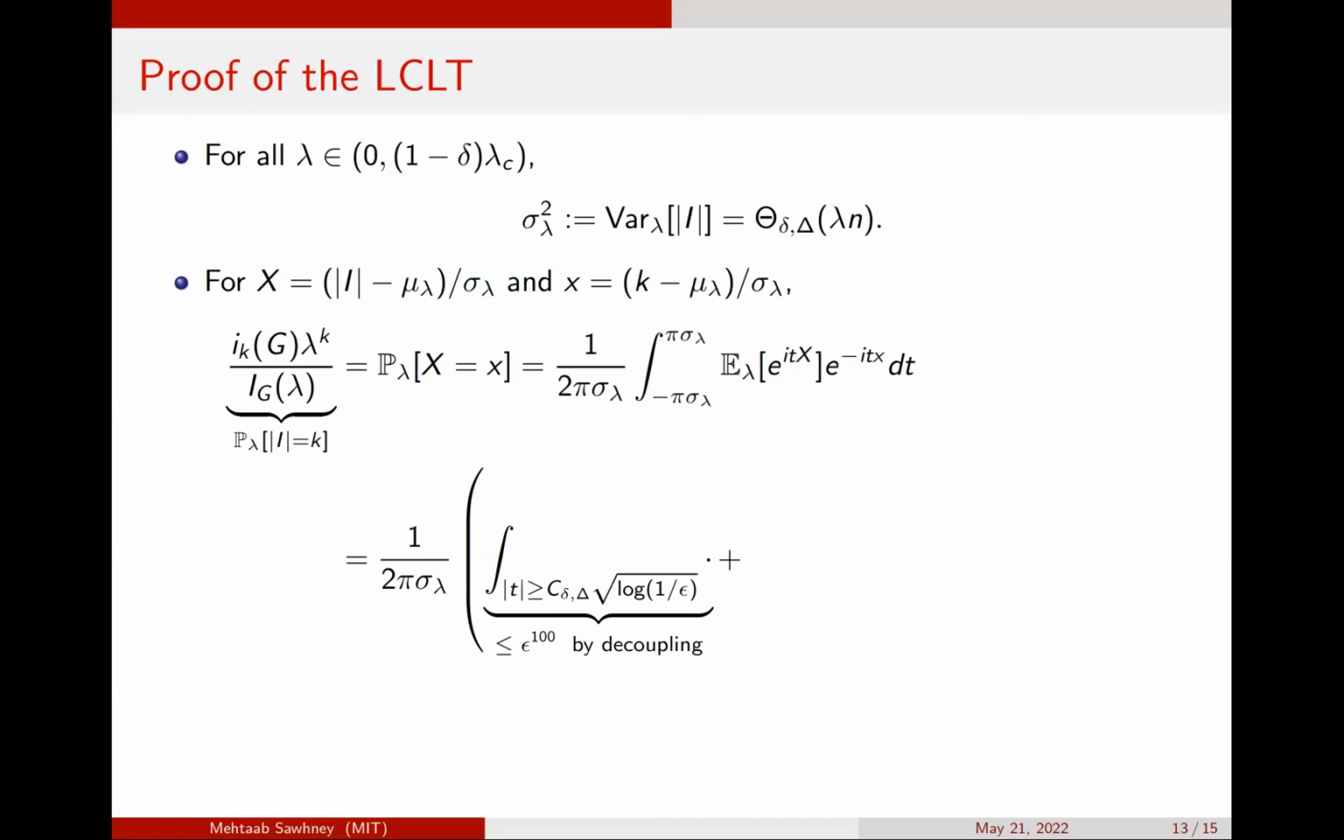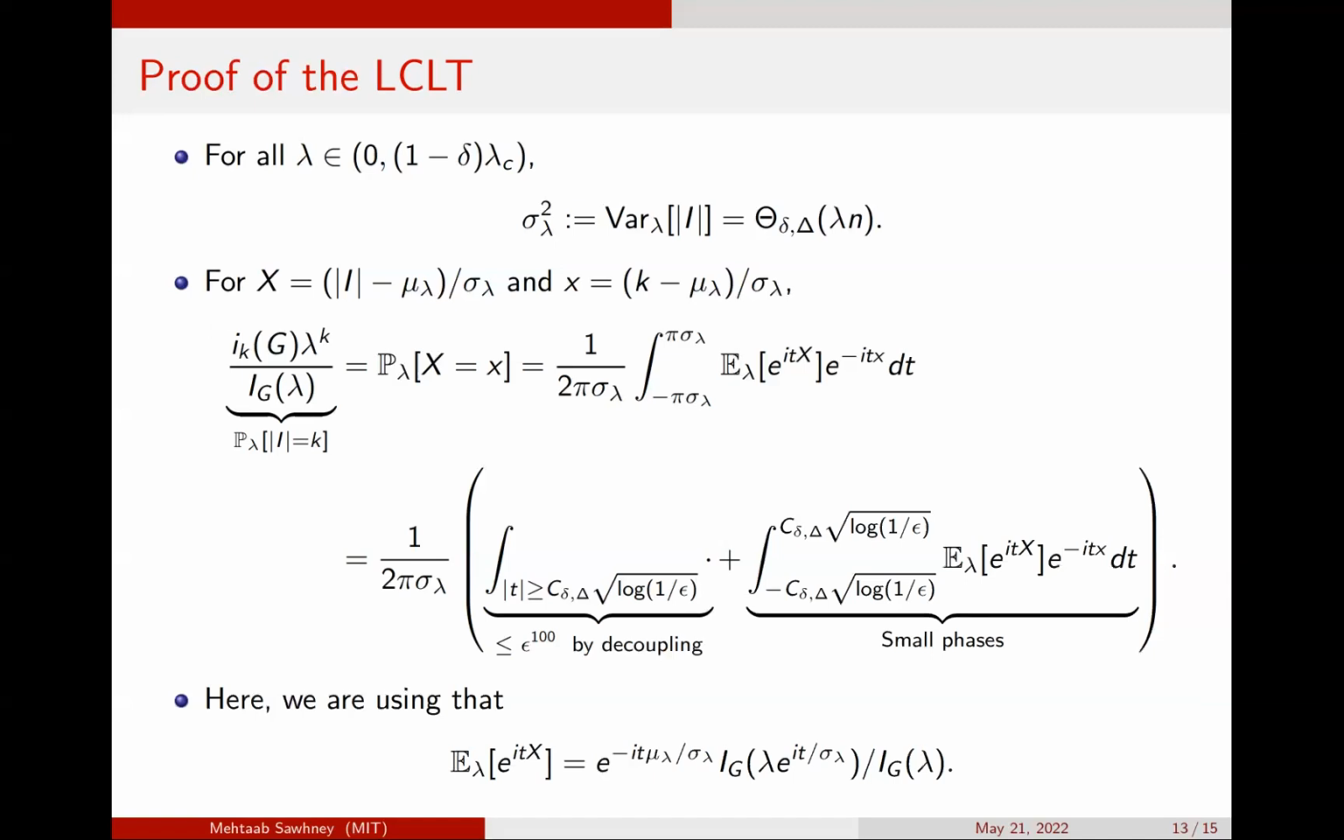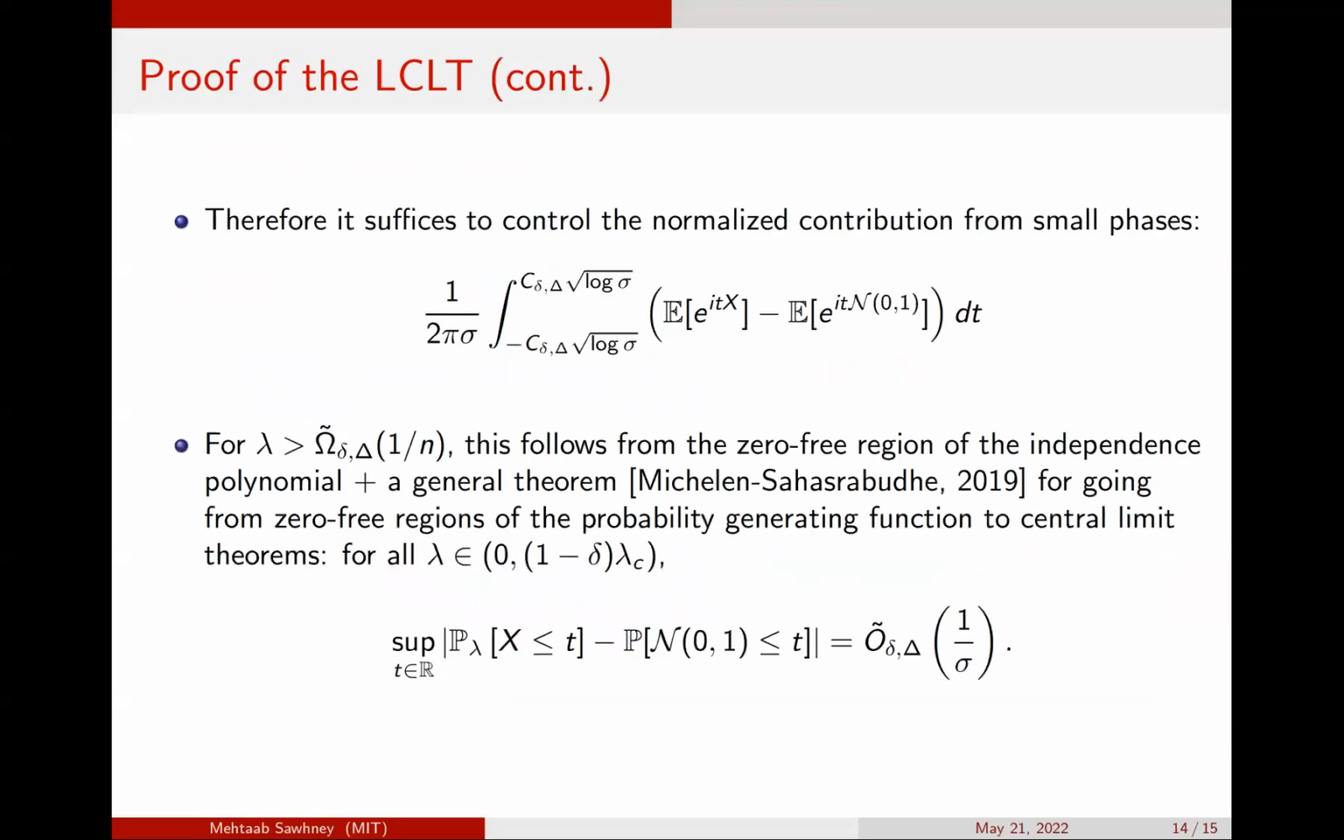Using Fourier inversion, this can be written as a Fourier integral. We split this integral into two parts based on the size of the phase t. If t is larger than square root of log of 1 over delta, then by our previous analysis, the contribution from that part of the integral is smaller than epsilon to the 100 divided by sigma of h. For the second part, we have to concern ourselves with small phases. One of the key points is that one can control this using a zero-free region. So we need to control the normalized contribution coming from small phases.